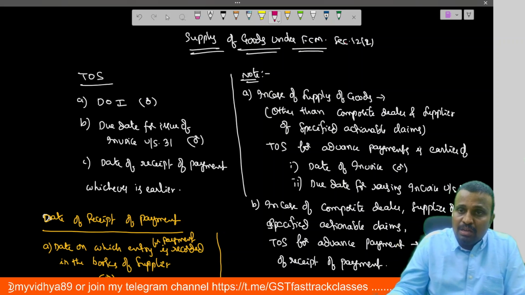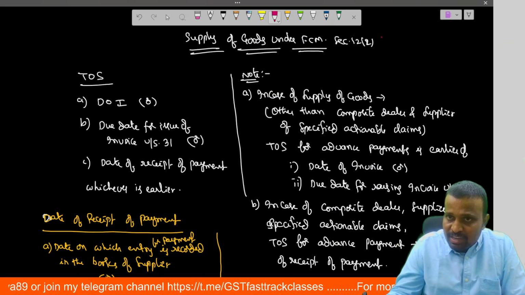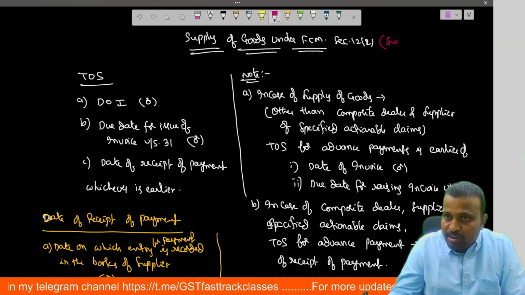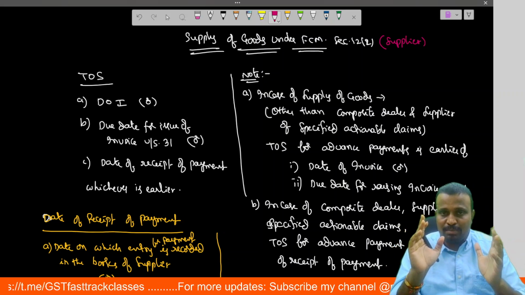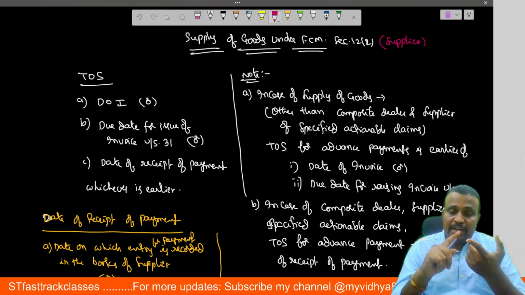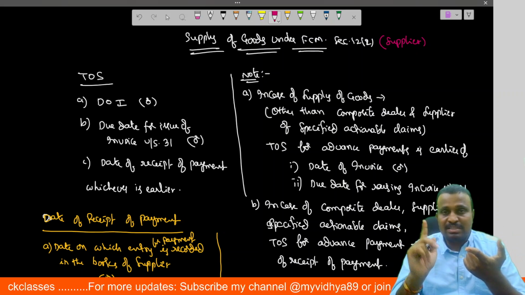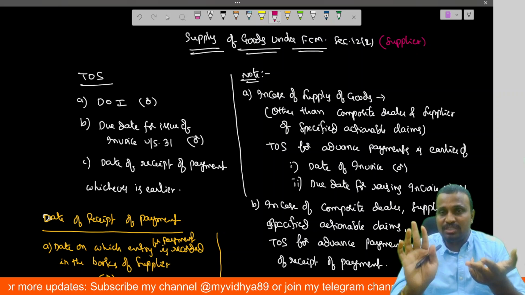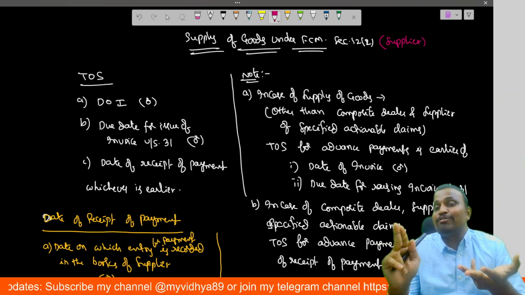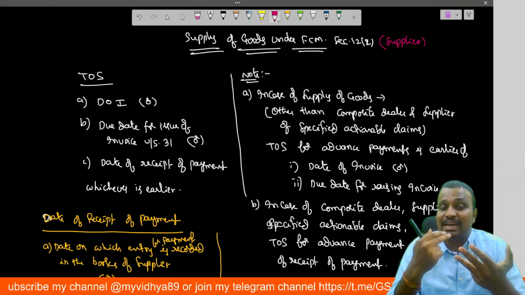And in case of forward charge mechanism, we compute time of supply from the point of view of the supplier, not from the point of view of the recipient. So from the point of view of the supplier, the time of supply is the date of issue of invoice or last date for raising the invoice as per section 31 or the date of receipt of payment, whichever is earlier.